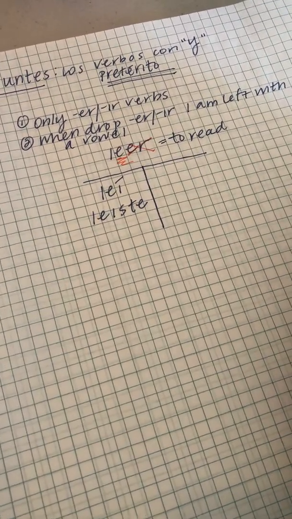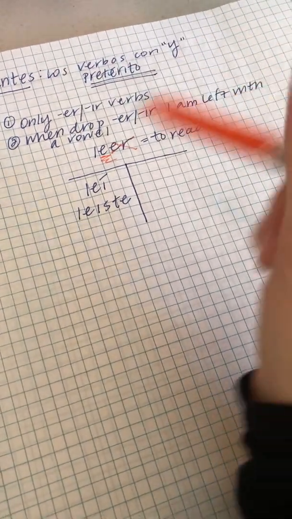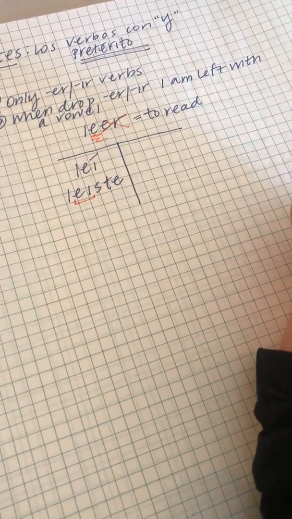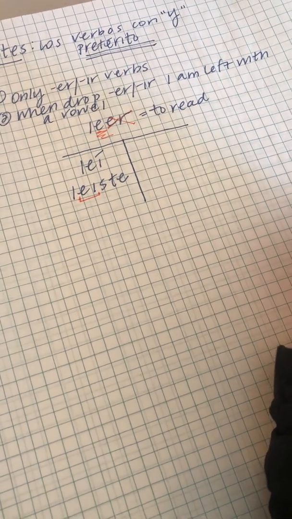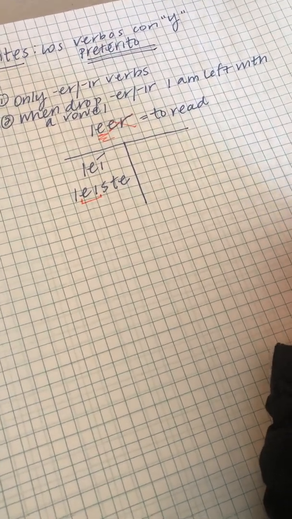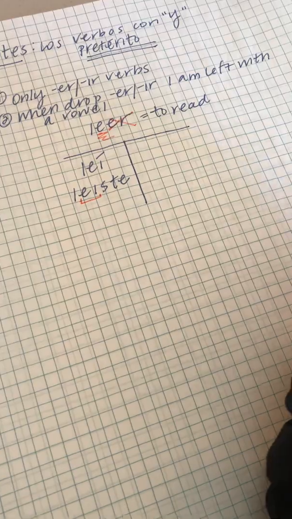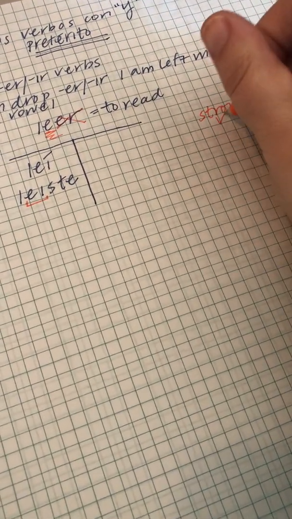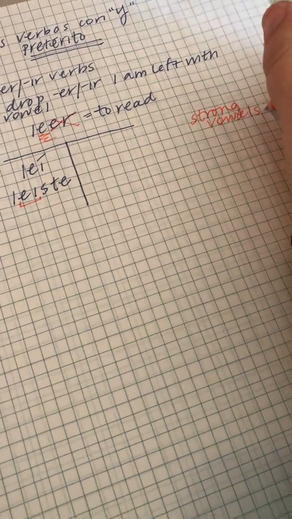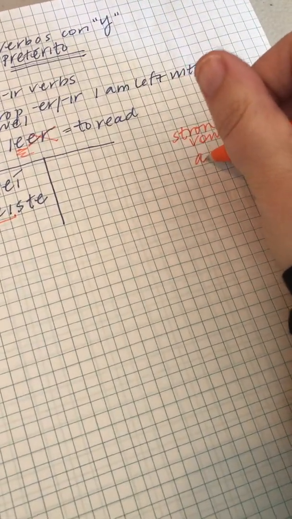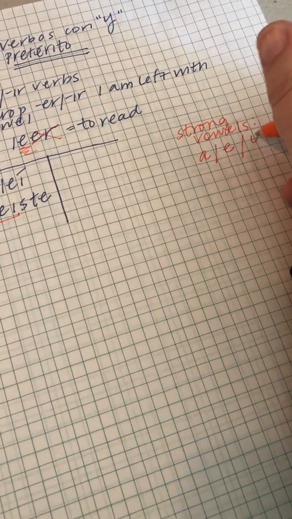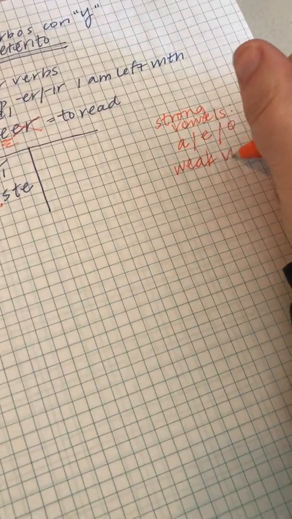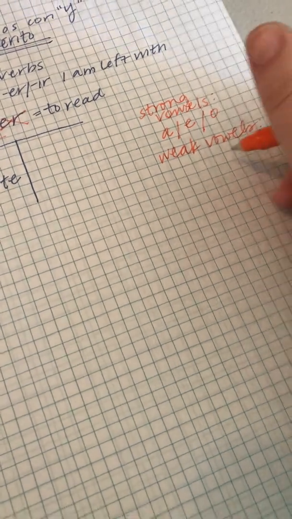It causes me a problem because I have two vowels together. We see that all the time. The problem is this. In Spanish, I have some vowels that are strong and some vowels that are weak. So my strong vowels are A, E, and O. My weak vowels are, guess what?